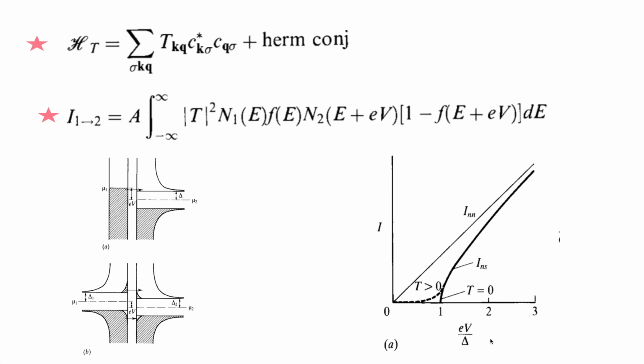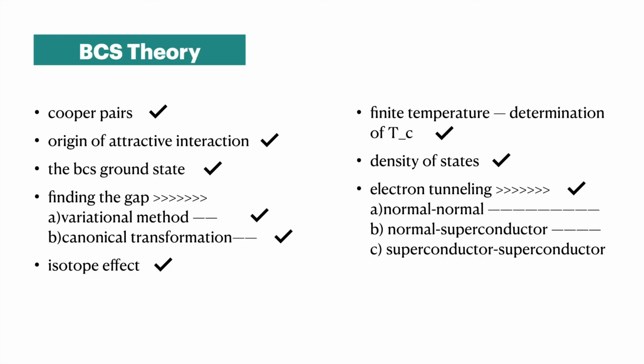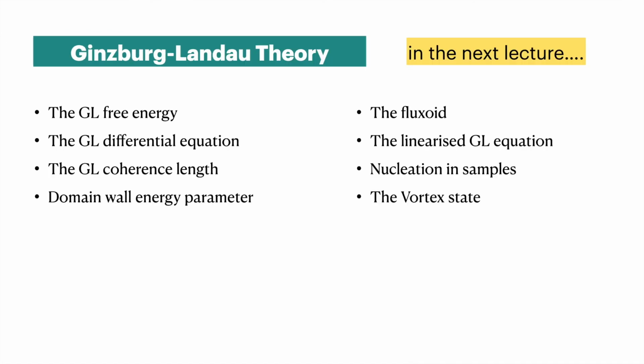So this is the thing actually. We have completed these things: Cooper pairs, origin of attractive interaction, the BCS ground state, finding the gap, variational method, canonical transformation, both the methods. Then we talked about the isotope effect. Actually, these things we saw a little bit faster because it's already 1 hour 10 minutes. And the density of states at finite temperature, we have seen these plots and understood a little bit. I knew this would not be covered today, so in the next lecture, if we can find some time, I will discuss the Ginzburg-Landau theory completely.